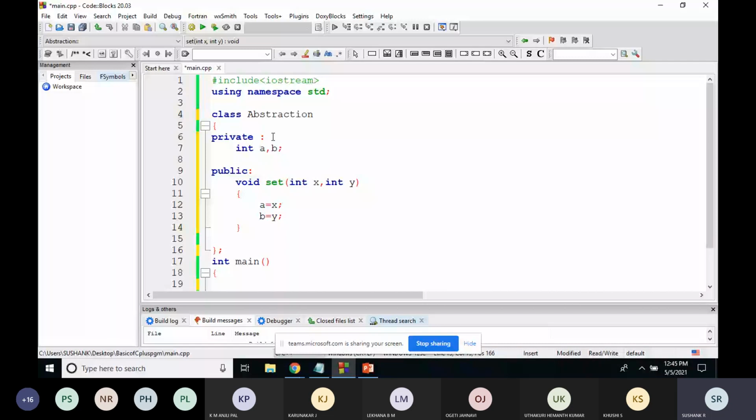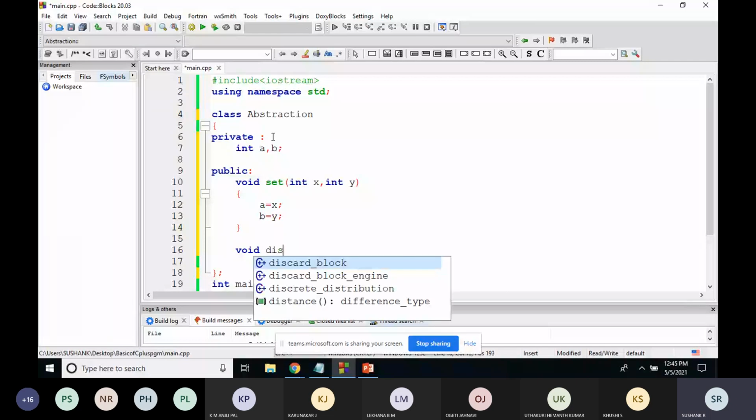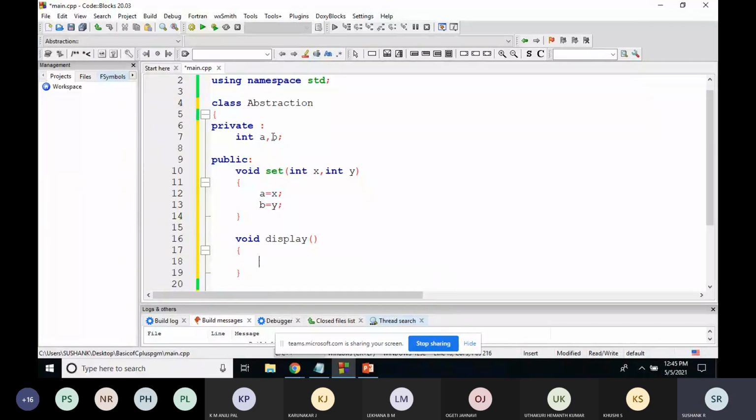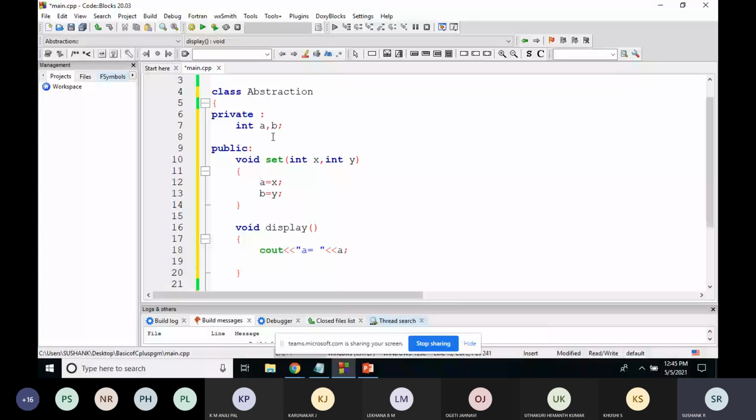After that, I'll display those values. Void display. What I'm supposed to display is the value of a and b. Cout a is equal to a, and the same thing. Just copy this to save time. Cout a is equal to, cout b is equal to b.